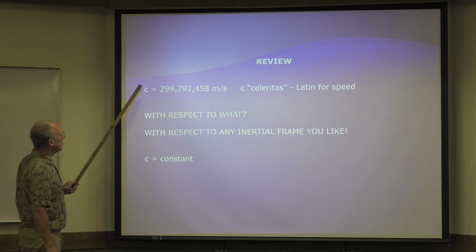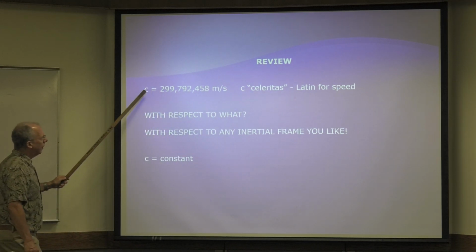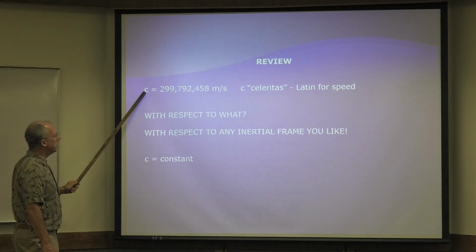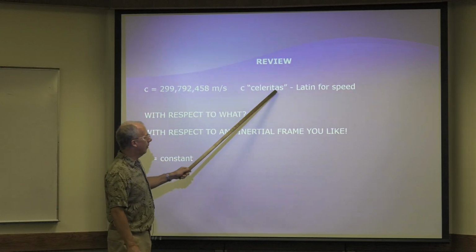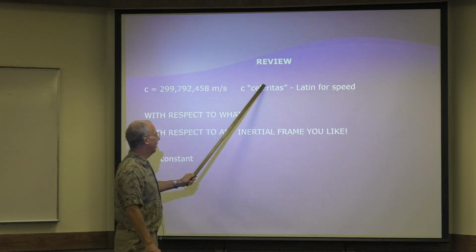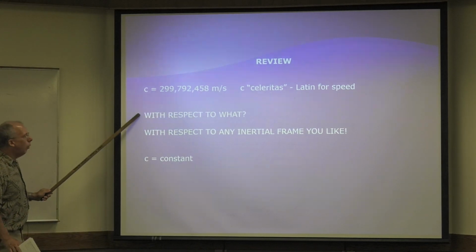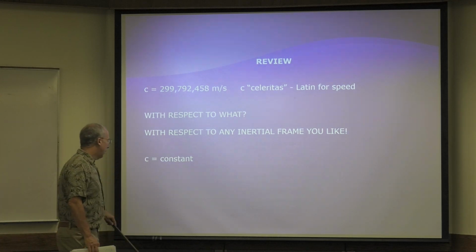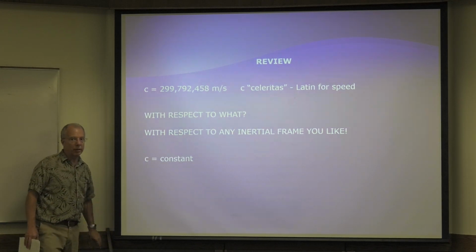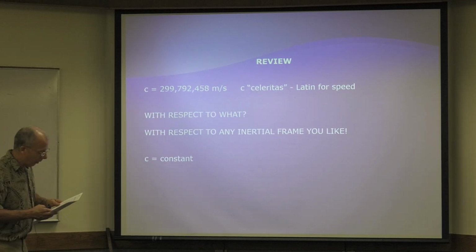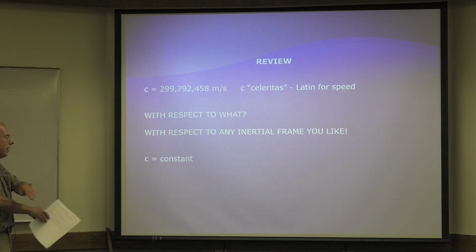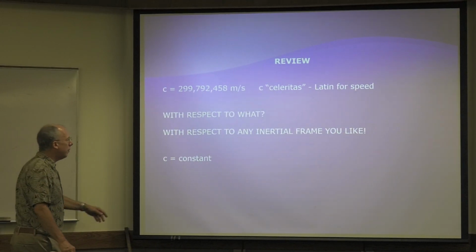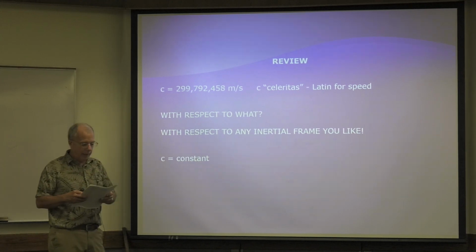Okay, so here's a review. Here's the speed of light. I don't care to memorize that. I'll just say 3 times 10 to the 8th meters per second. And they always use a little lowercase c for the speed of light. Some people claim it maybe means Latin for speed. I don't know. I don't care. But here's the important thing. With respect to what? With respect to any inertial reference frame. That's what we're talking about in special relativity, right? Just inertial reference frames. So everybody in any inertial reference frame, doesn't matter how fast or slow we're going, or what direction, everybody measures the speed of light to be the speed of light. And we'll stop there.